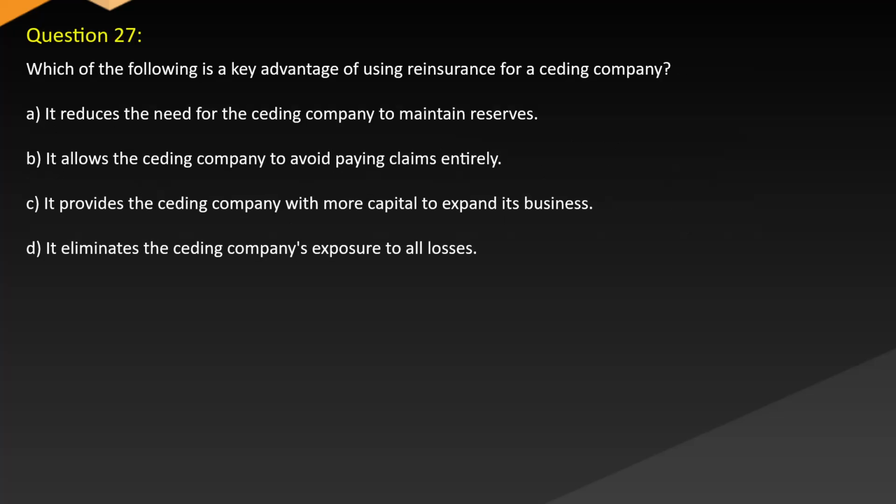Question 27. Which of the following is a key advantage of using reinsurance for a ceding company? A. It reduces the need for the ceding company to maintain reserves. B. It allows the ceding company to avoid paying claims entirely. C. It provides the ceding company with more capital to expand its business. D. It eliminates the ceding company's exposure to all losses.